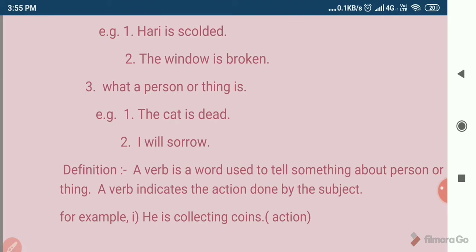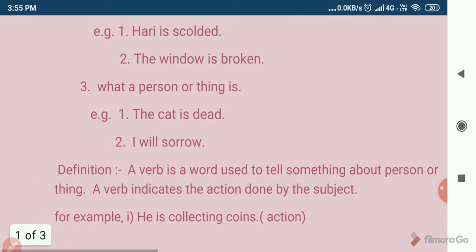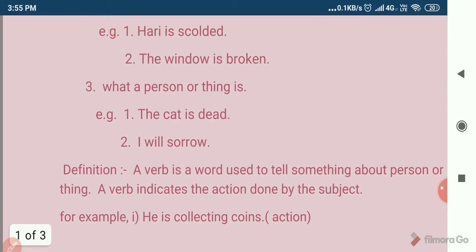So here we can easily define a verb: a verb is a word used to tell something about a person or a thing. The verb indicates the action done by the subject in the sentence.